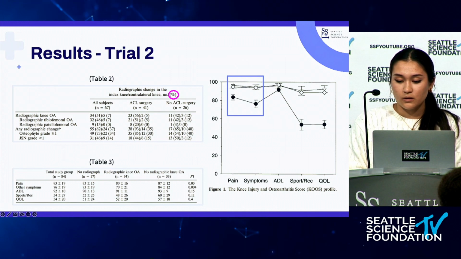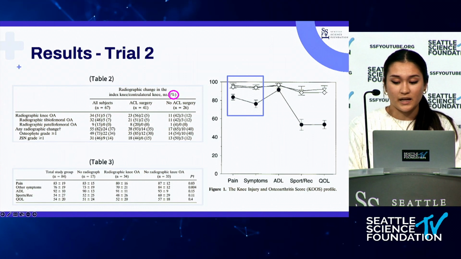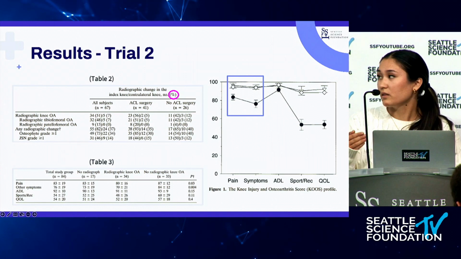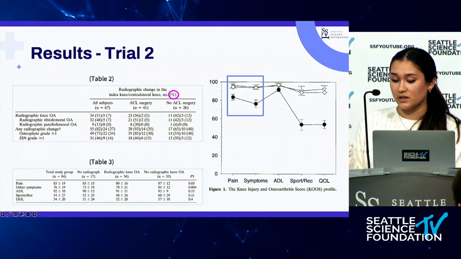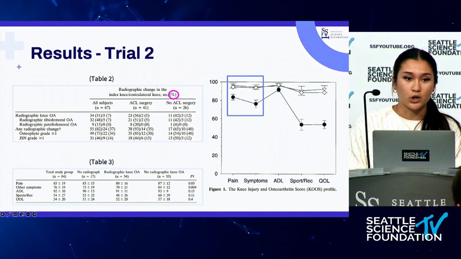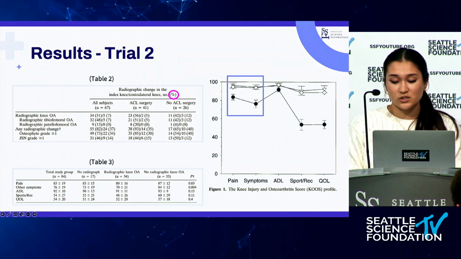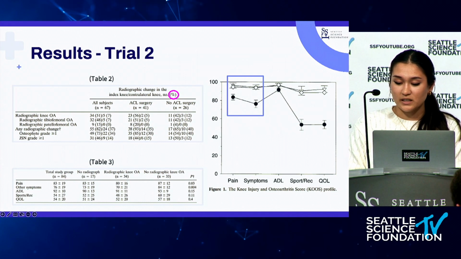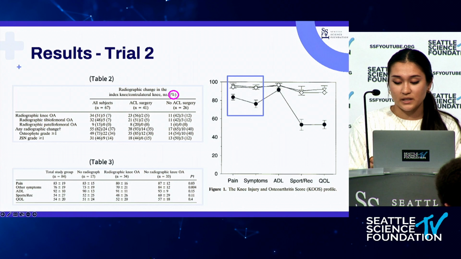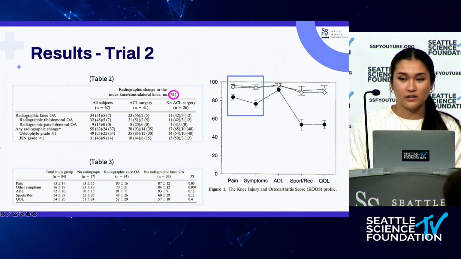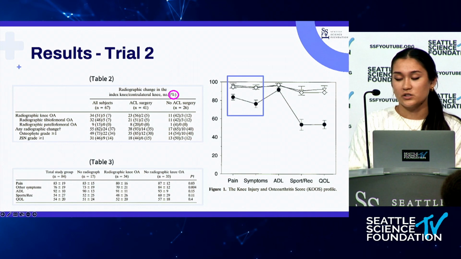Another thing we concluded from this trial: around 50% of these patients had radiographic knee OA, but for the specific diagnosis, around 42% of these patients had symptomatic and radiographic knee OA. Many of these patients also had a major lack of confidence and symptoms in these knees as well. Around 70% of these patients with ACL injury were not confident in their ability to be stable and in the symptoms of the knee as well.